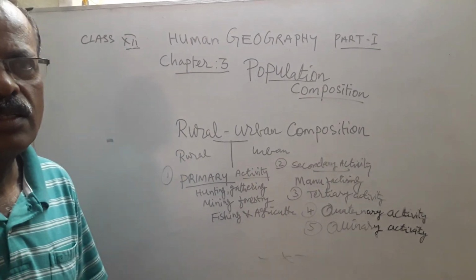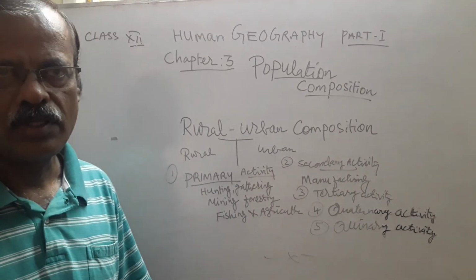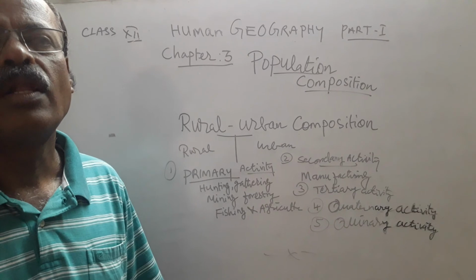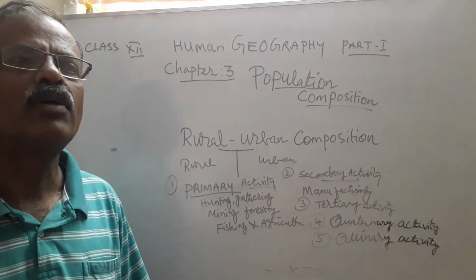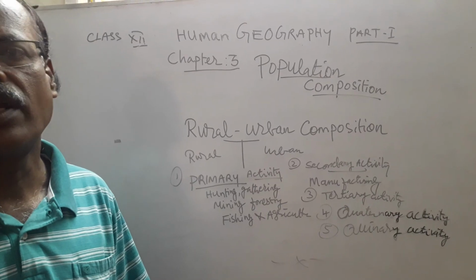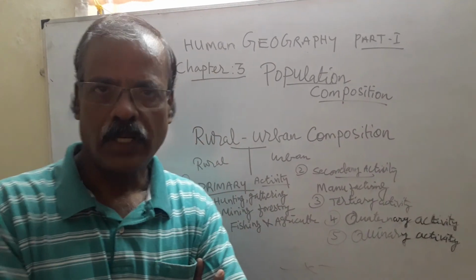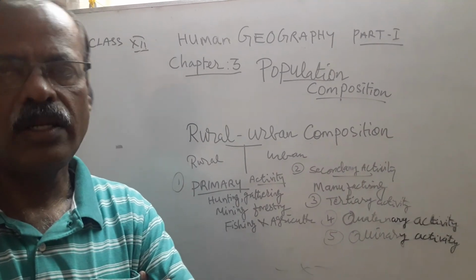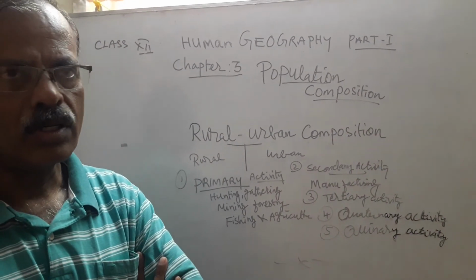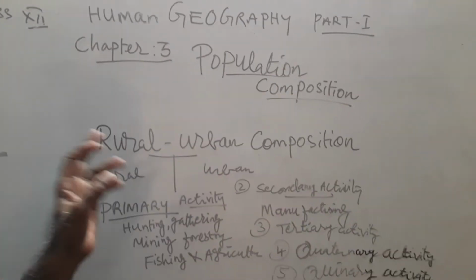In the last two lessons, we finished the third lesson on population composition, and I explained up to literacy. So you know very well about literacy. Those who are aged 7 years and can read, write, and understand basic arithmetic are called literate. Now I'm going to continue that lesson. Today I'm going to complete the population composition lesson.